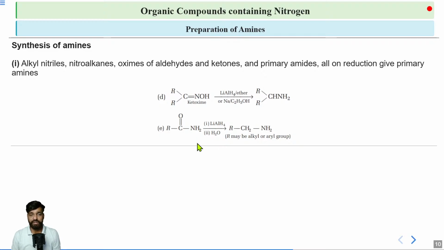But remember, this is occurring in two steps. First we are acting the LiAlH4 onto the amide. Once it is reduced, then we are treating it with the H2O to completely transform it into the primary amine. Got it?